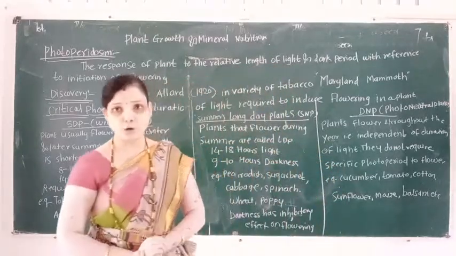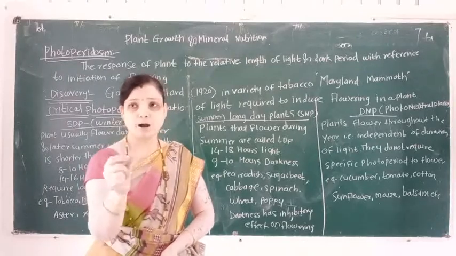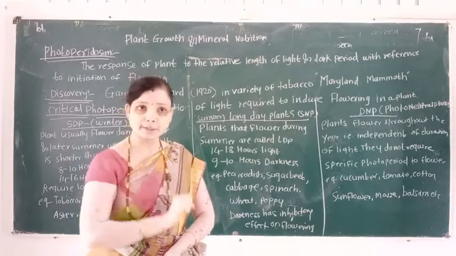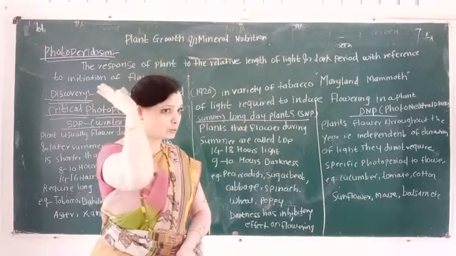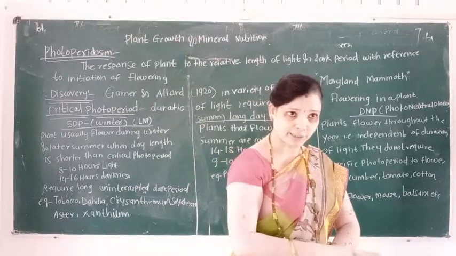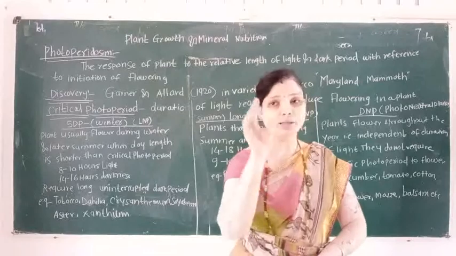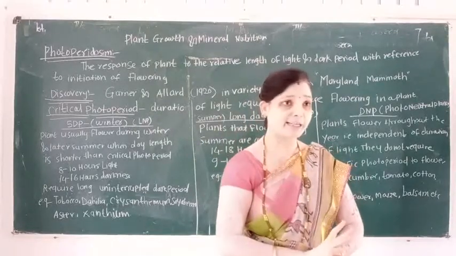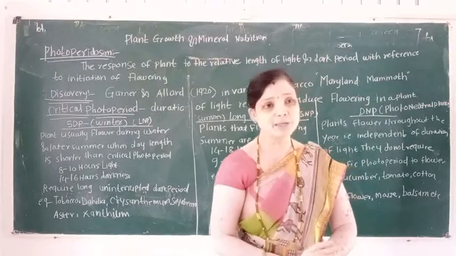So, depending upon photoperiodism, the plants are classified into how many types? Plants are classified into 3 types. The first type is known as SDP, the second type is known as LDP, and the third type is known as DNP.